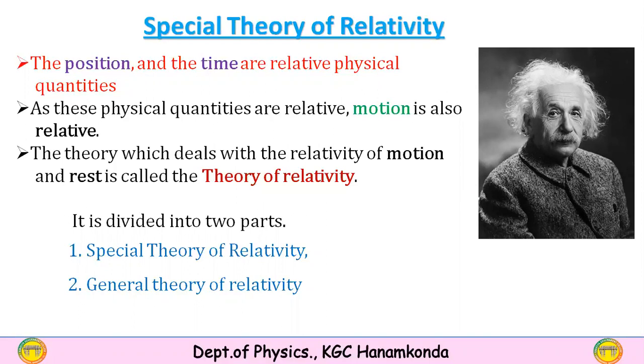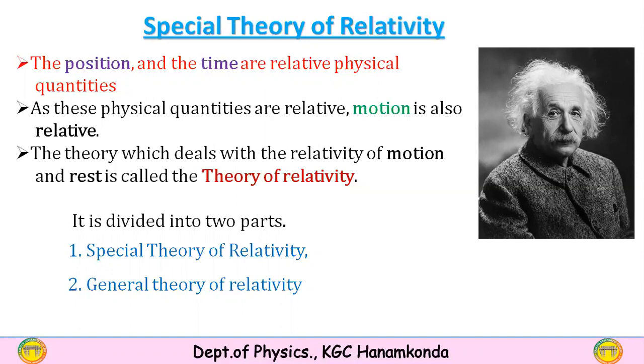What is the theory of relativity? It relates to and deals with the motion and rest of objects. The theory which deals with the relativity of motion and rest is called the theory of relativity. It is divided into two parts: the special theory of relativity and the general theory of relativity.